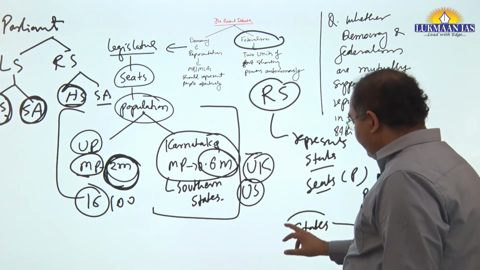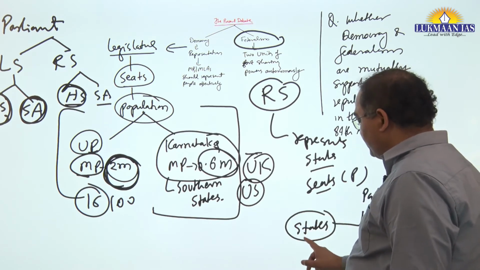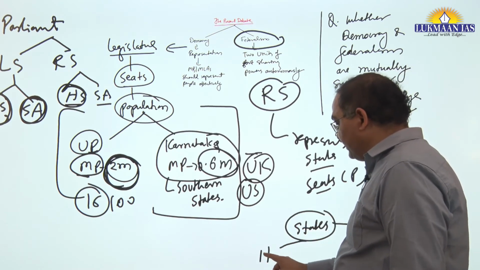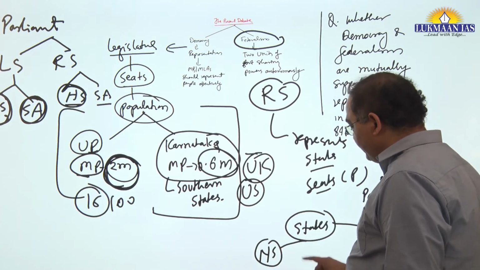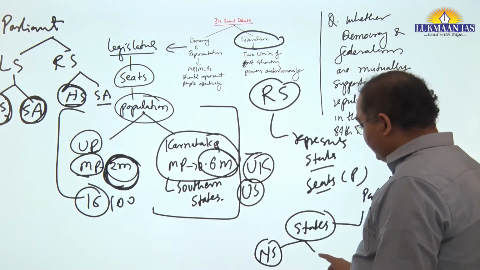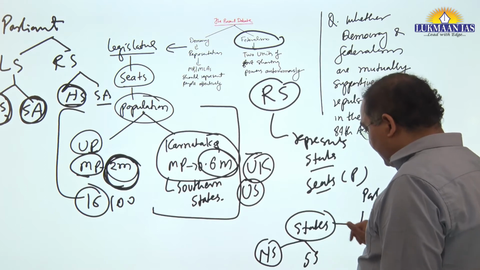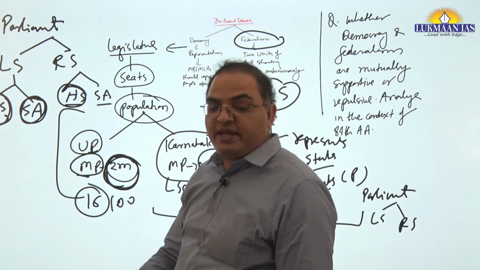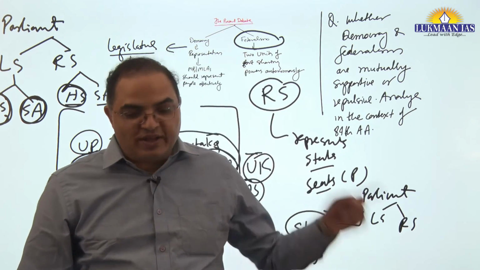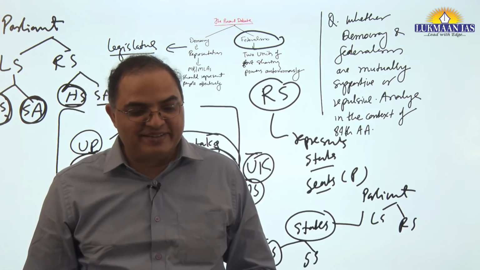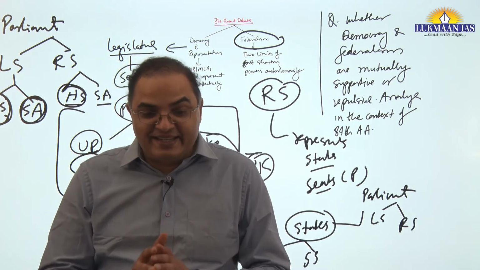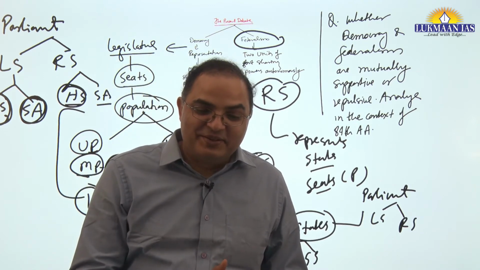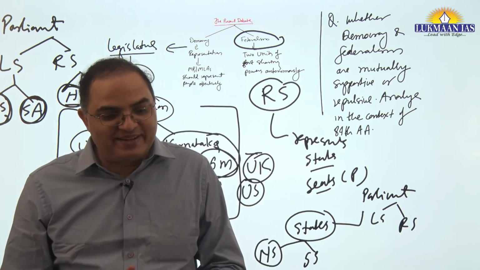So here, with states' representation, let's say northern states are overrepresented, are more represented. Southern states are less represented. If you see in terms of MPs and population, northern states are underrepresented. Now if you see states in parliament, the southern states are less represented.